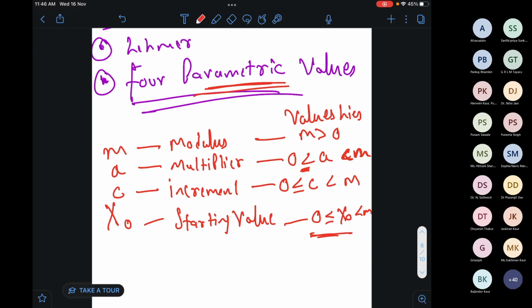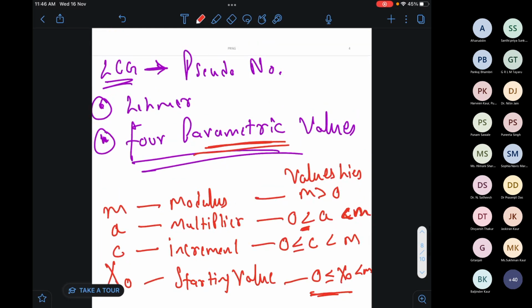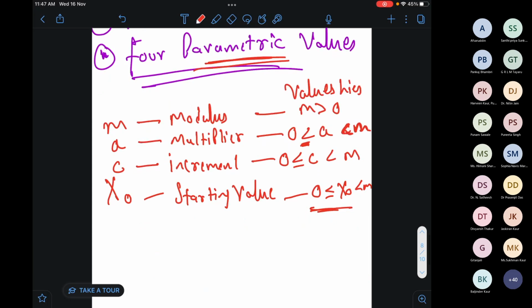Okay. So now we are using LCG, and in LCG we need to generate pseudo numbers. From a given string, we want to generate a pseudo number, or you can say a pseudo object. Pseudo object is a fancy word. If you are searching many papers in Google Scholar, or searching for a topic in a book, you will get the pseudo numbers. Mostly scientists are dealing with pseudo numbers. Fine. So these are the four parametric values that I have, and I have to use them here in an equation.